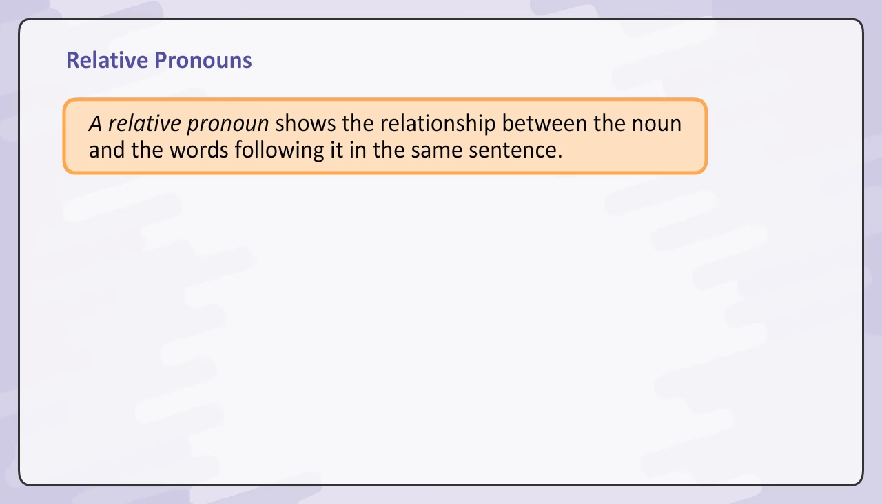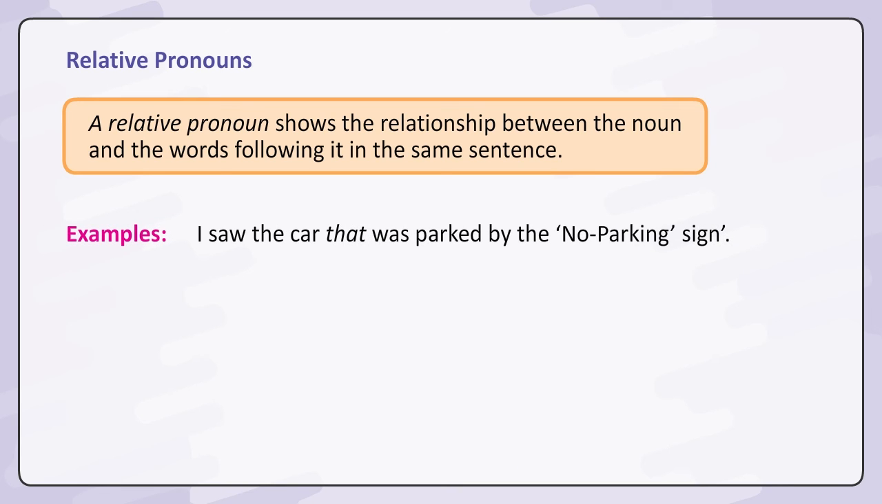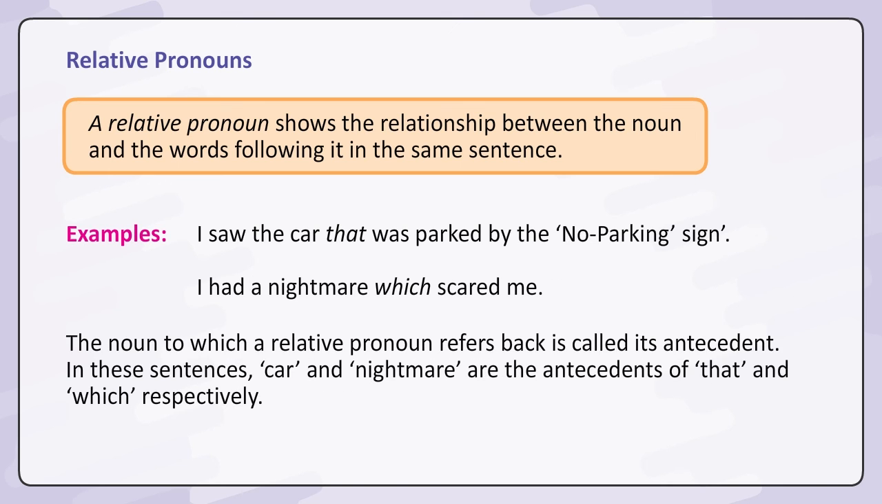Relative pronouns. A relative pronoun shows the relationship between the noun and the words following it in the same sentence. Examples: I saw the car that was parked by the no parking sign. I had a nightmare which scared me. The noun to which a relative pronoun refers back is called its antecedent. In these sentences, car and nightmare are the antecedents of that and which, respectively.